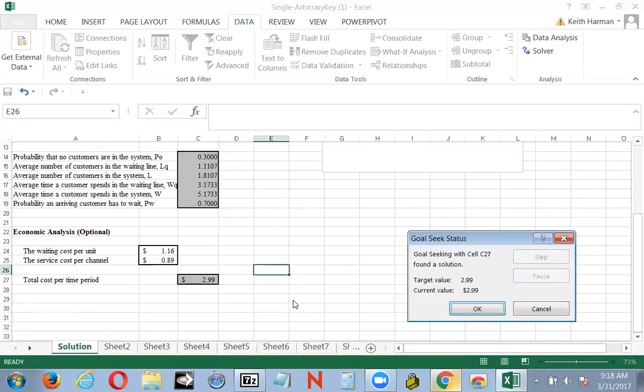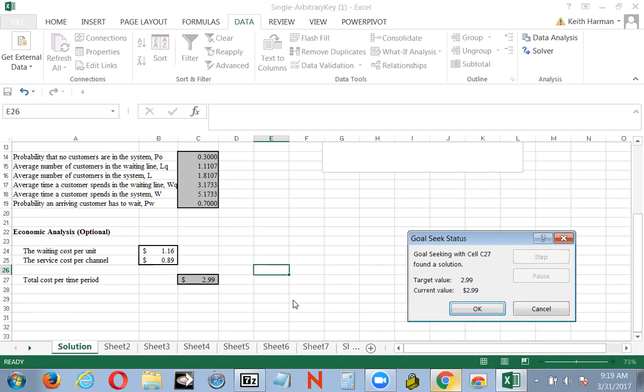Now here's something very interesting. We changed the service cost per channel by 10 cents. We lowered it, and we lowered the total cost per time period by 10 cents. But to put that number in perspective, take a look for a moment over there at page 518. Okay, we have a total cost per time period.